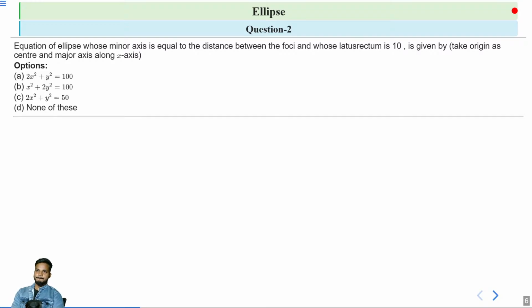Anyone? What is the formula for the length of latus rectum? How can we find the length of latus rectum? The formula is, and the distance between the two foci is given by, what is the formula? And also the length of the minor axis is given by, if you know these three formulas, then you can easily calculate the equation of this ellipse.